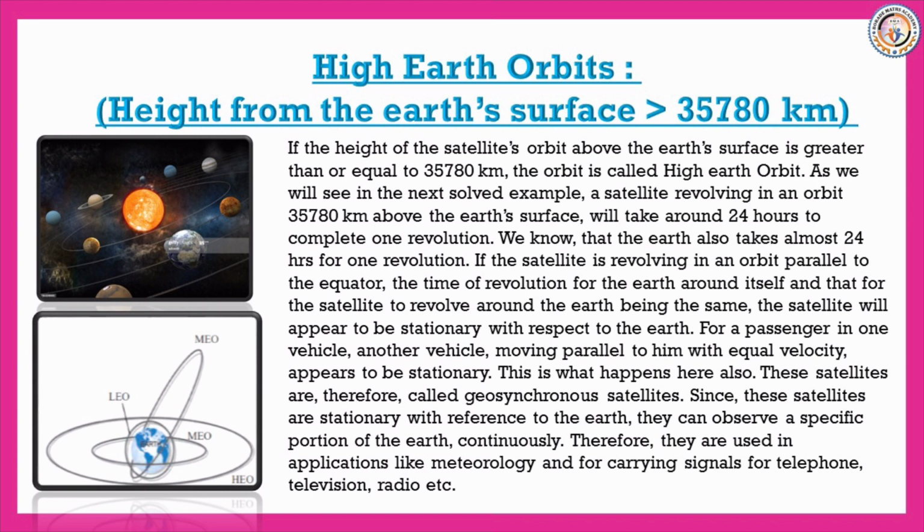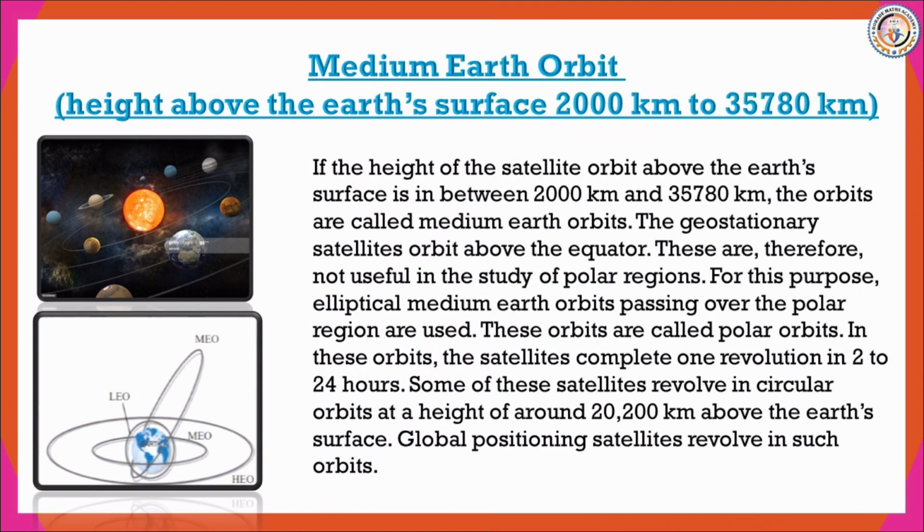The satellites are therefore called geosynchronous satellites. Since the satellites are stationary with reference to the Earth, they can observe a specific portion of the Earth continuously. Therefore, they are used in applications like meteorology and for carrying signals for telephone, television, radio, etc. So the second point is medium Earth orbit.